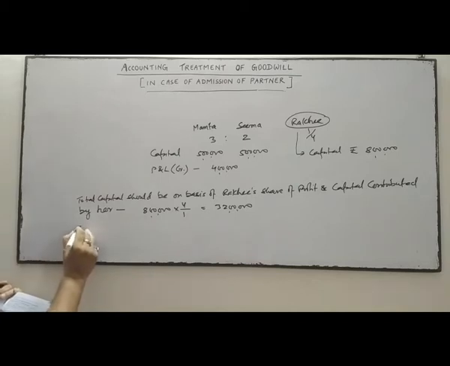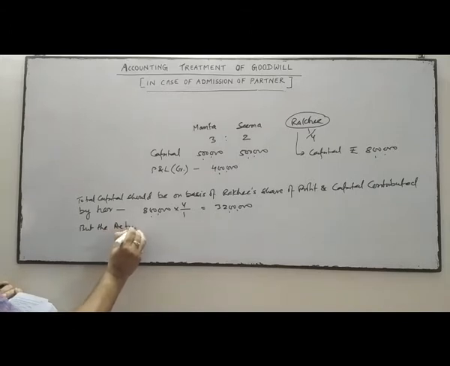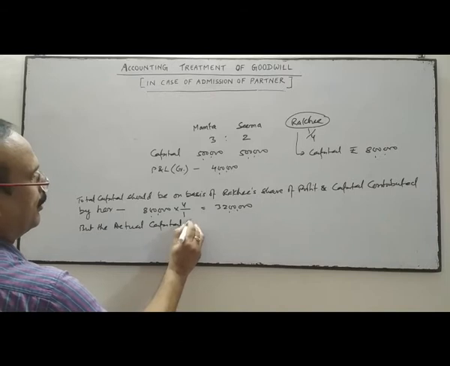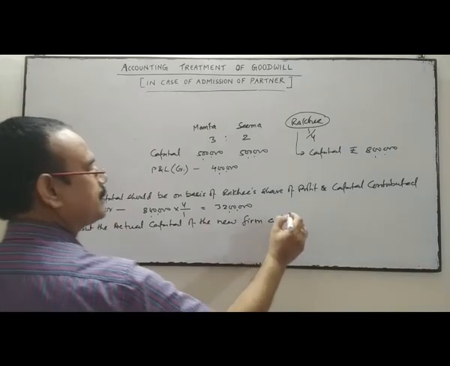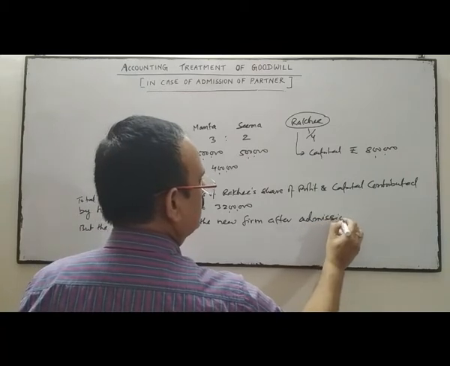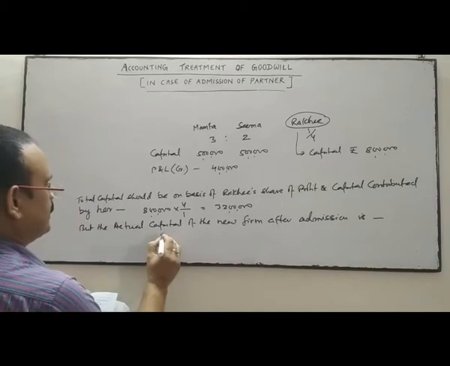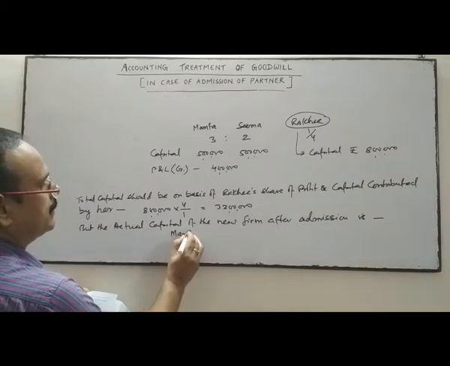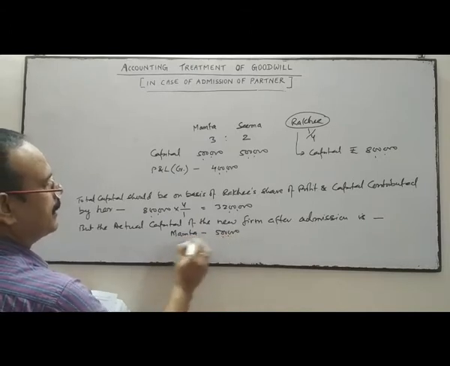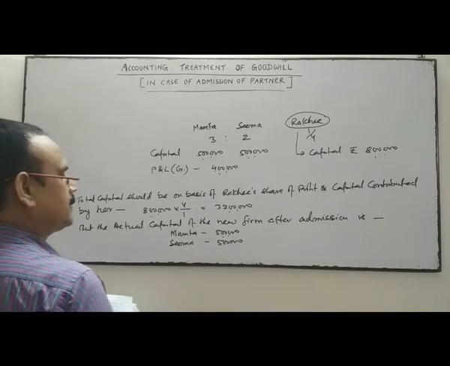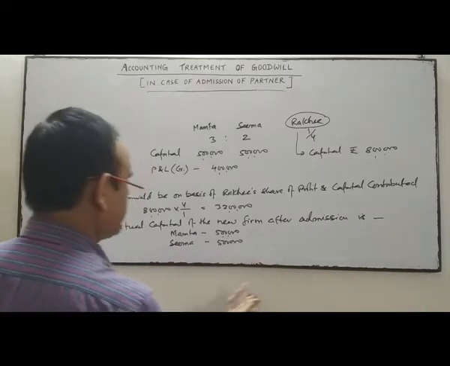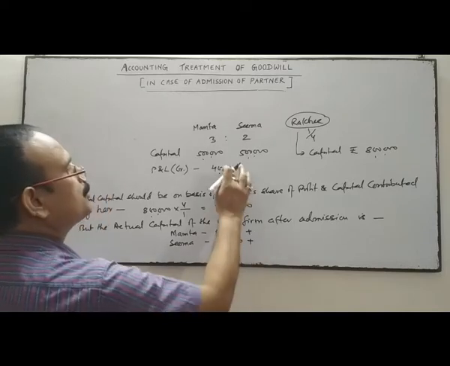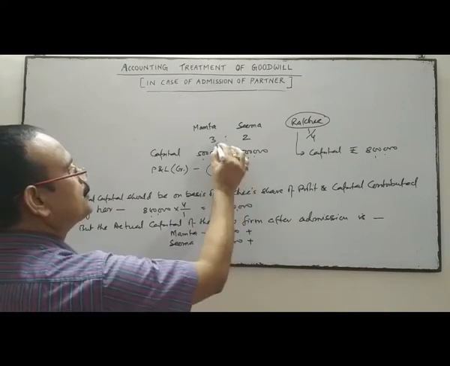But the actual capital of the new firm after admission is: capital of Mamta is 5 lakhs, capital of Seema is also 5 lakhs, and the profit and loss credit, we may directly add it, or we may divide the profit and loss credit to their capital account in the ratio of 3:2.